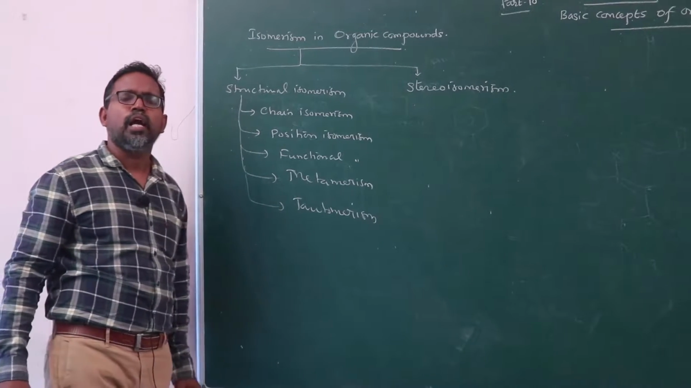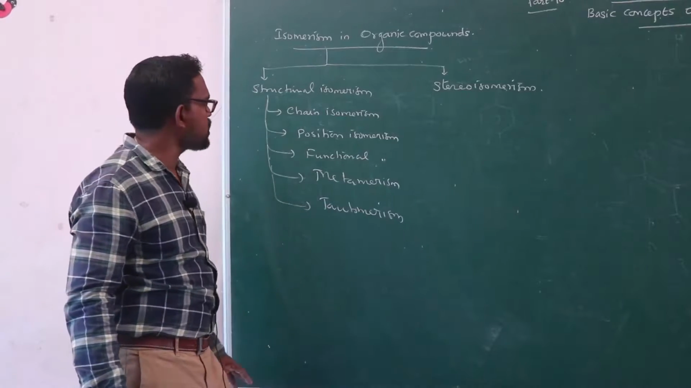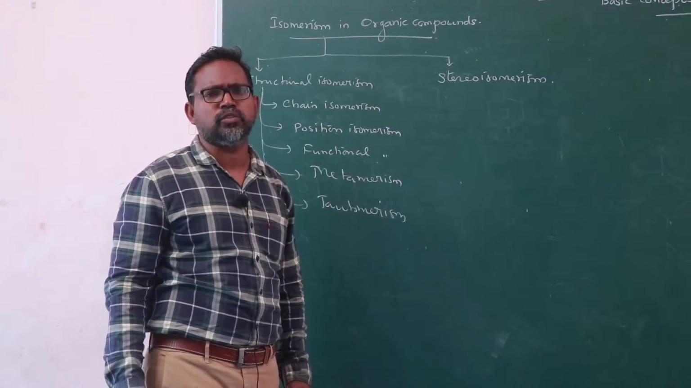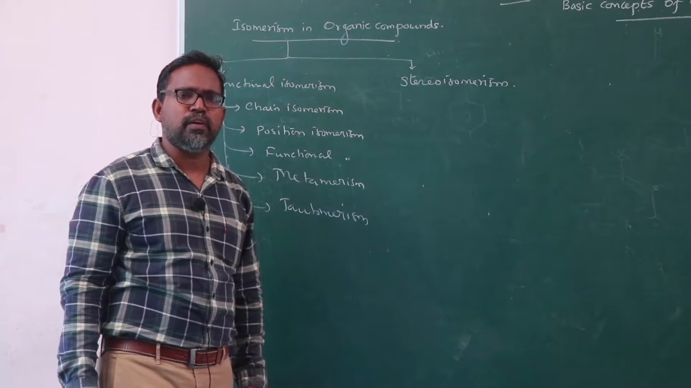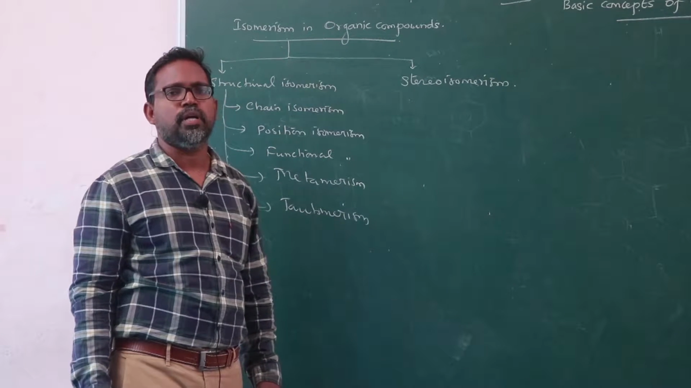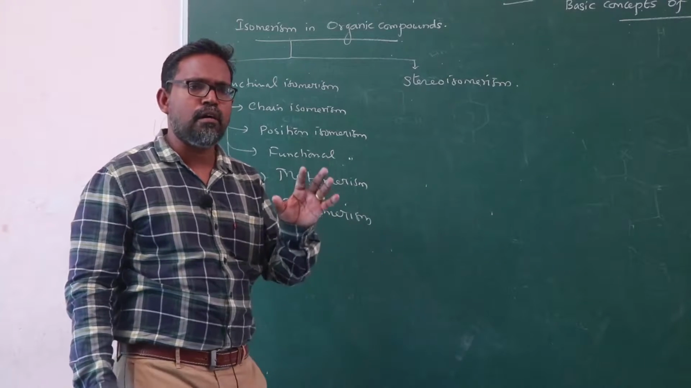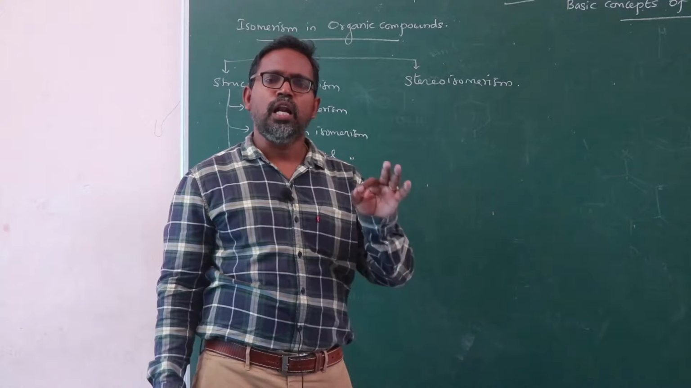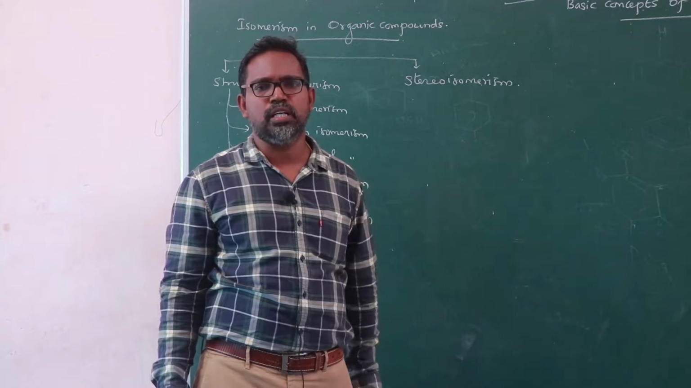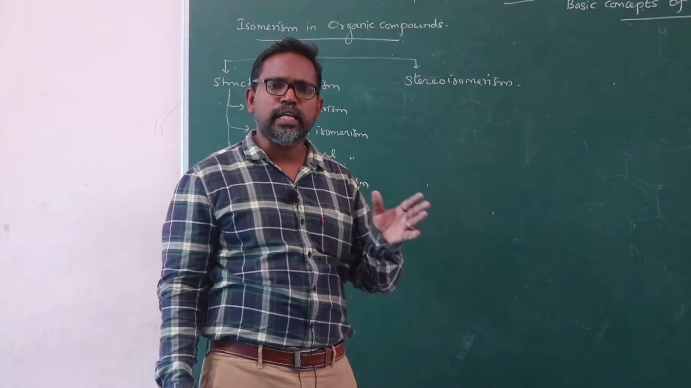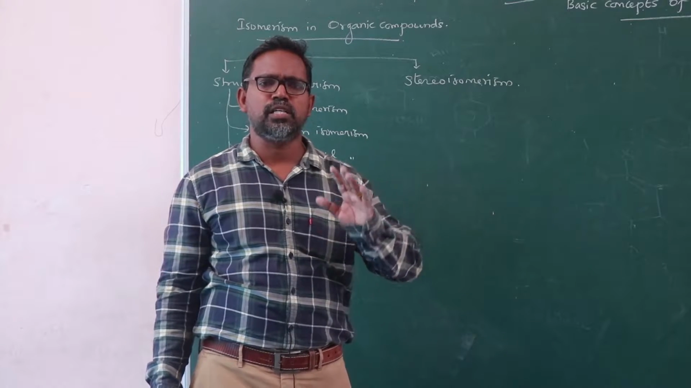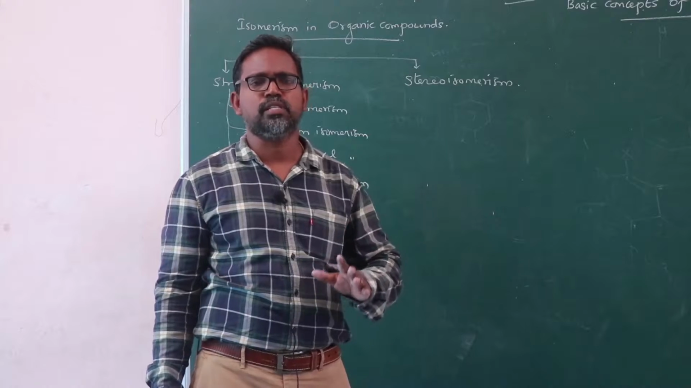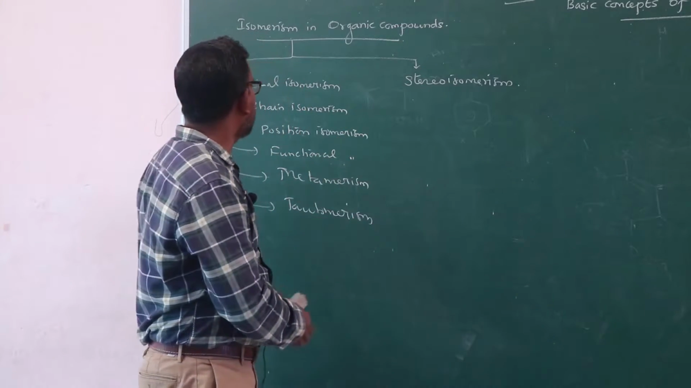Now I would like to explain them one by one with specific examples. Chain isomerism. What is chain isomerism? Organic compounds having the same molecular formula but differing in carbon skeleton lead to the formation of isomers called chain isomerism. Chain isomerism is otherwise known as nuclear isomerism.